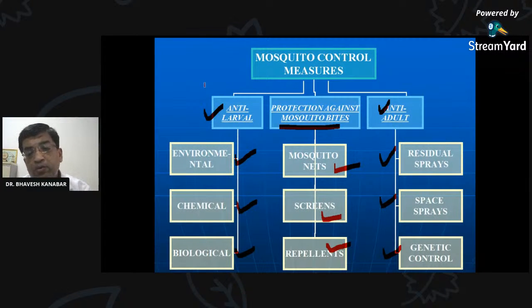I have a second part of this presentation in which I am going to show you photographs of the anti-malarial month activity, which we have practically witnessed. Some of these activities we have had hands-on experience with. These are very interesting photographs, coming after this presentation. That is also part of mosquito control measures. So we are going to discuss these measures, anti-larval, anti-adult, and personal protection, one by one.